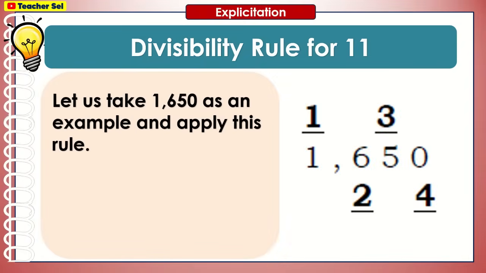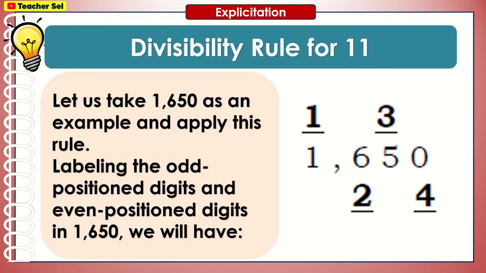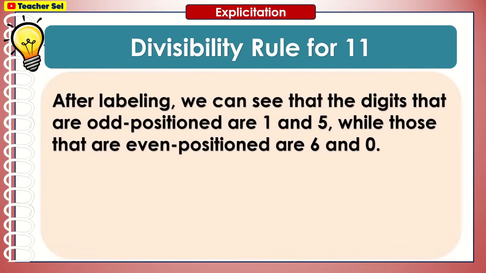Let us take 1650 as an example and apply this rule. Labeling the odd position digits and even position digits in 1650, we will have... After labeling, we can see that the digits that are odd positioned are 1 and 5, while those that are even positioned are 6 and 0.